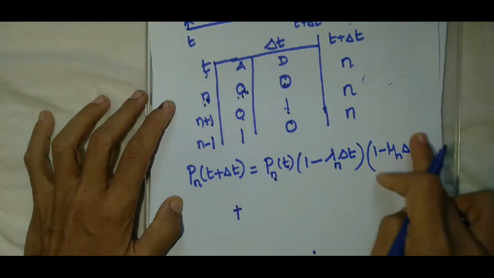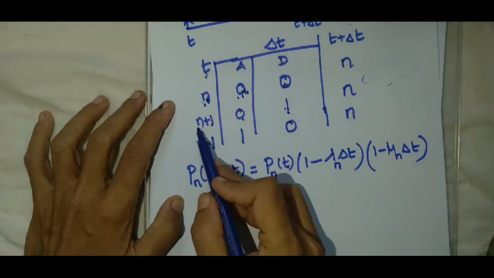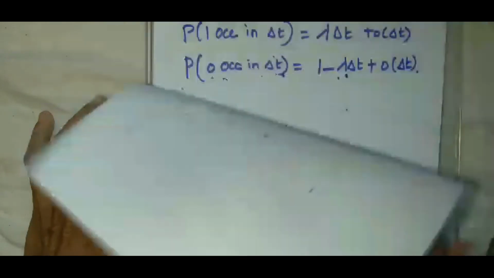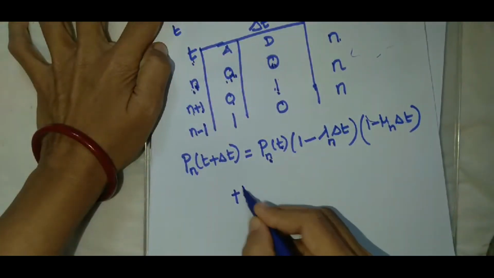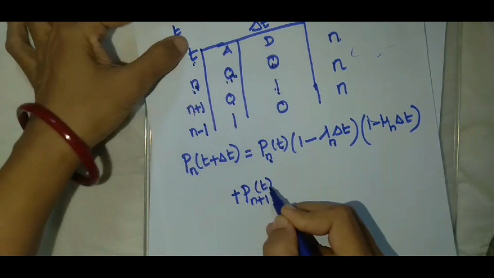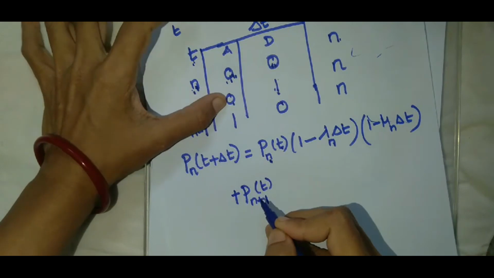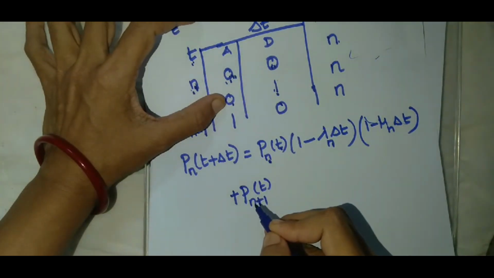So this is one way of expressing it, or I can have this combination. What is it? The probability that there are n plus 1 customers in the system during the time t and no occurrences take place in delta t.